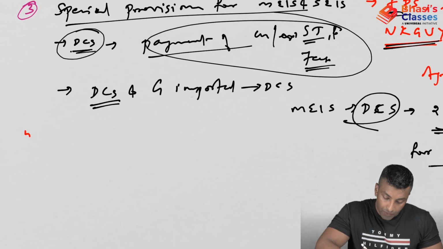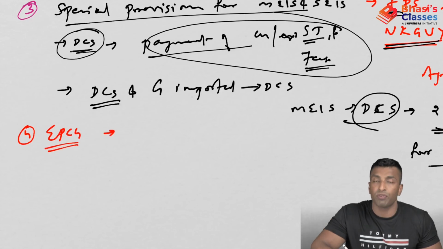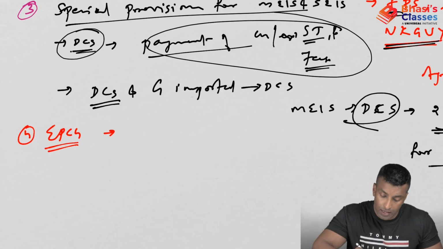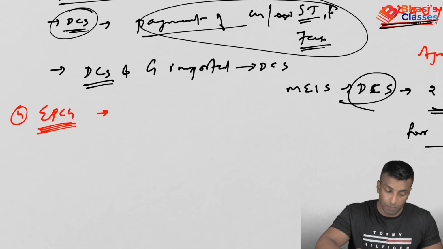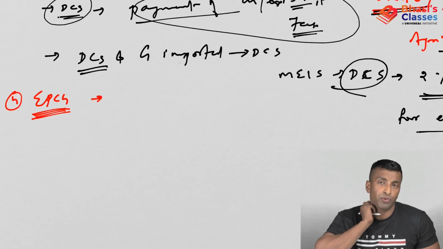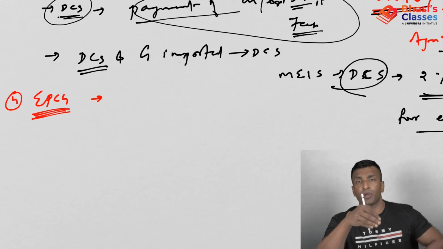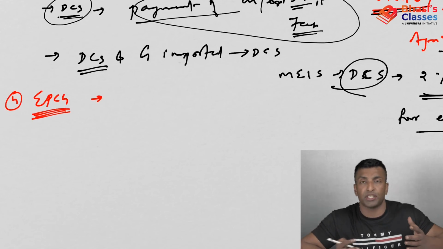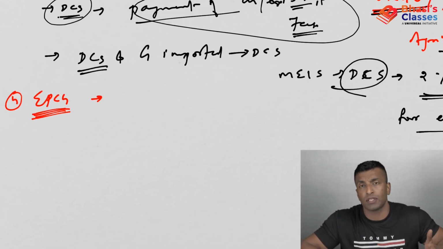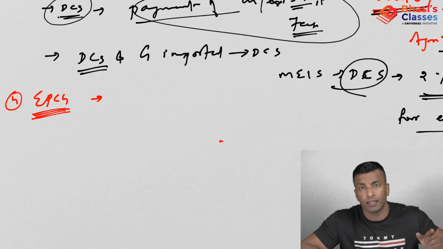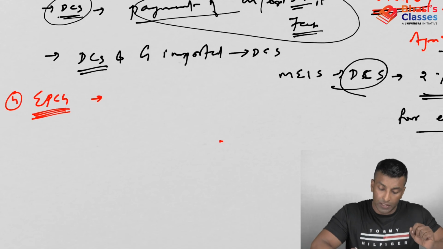Now next point, EPCG. We have already discussed this export promotion capital goods scheme before. Now what is EPCG? When we discussed before, an exporter can import or domestically procure any capital goods, that means any machinery, subject to certain conditions. What was that condition? You have to export 6 times of the duty saved, in 6 years. Now here there is some modification.